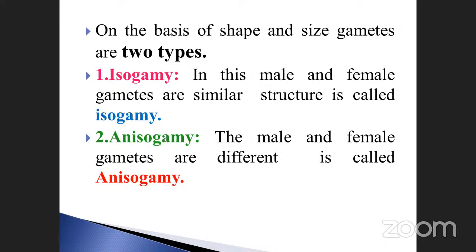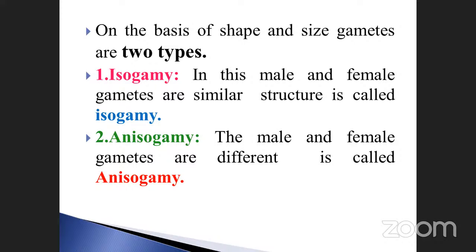Isogametes, listen here. In isogamete, the male and female gametes are of similar structure. Iso means same structure. We cannot differentiate which one is male, which one is female. That is called isogamete. Structure will be similar. Anisogametes means the male and female we can easily differentiate. That is called anisogamete.